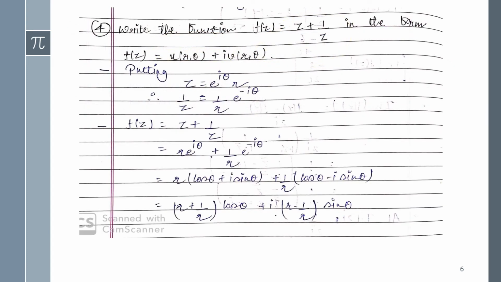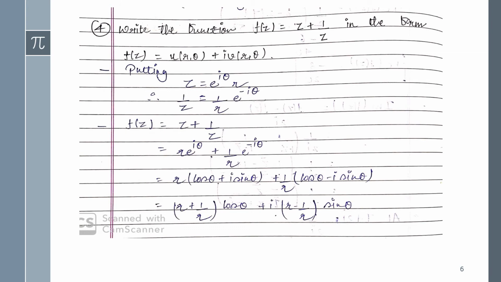Now the next one is given: write the function f(z) = z + 1/z in the form f(z) = u(r, θ) + i v(r, θ). So definitely from the equation you can make one supposition. In previous slides you were converting into the Cartesian form, right? And here you can see that it's given you have to convert into the polar form.